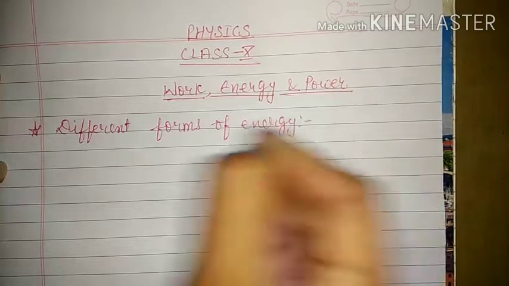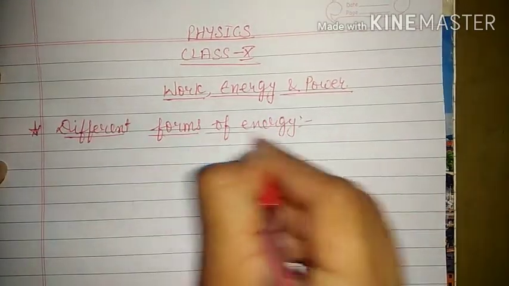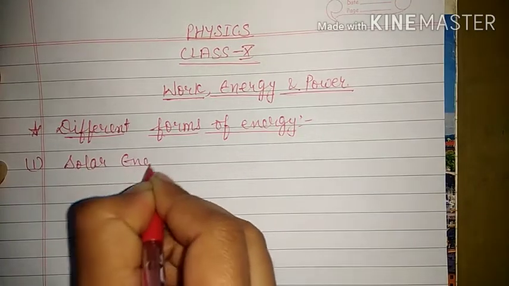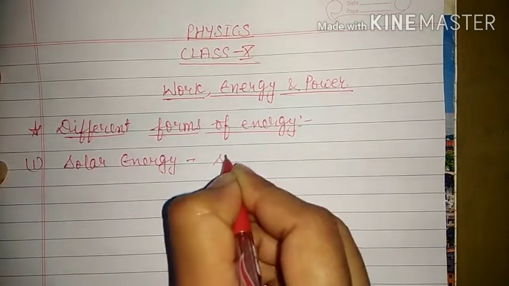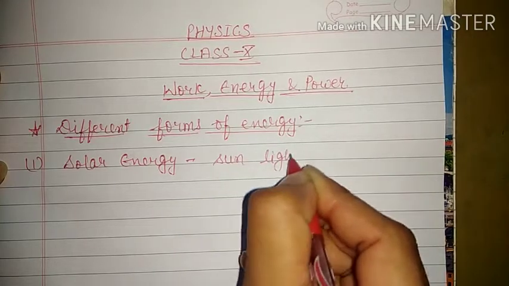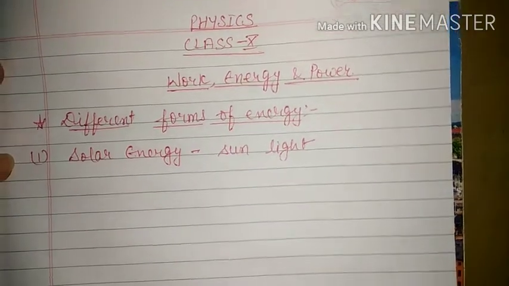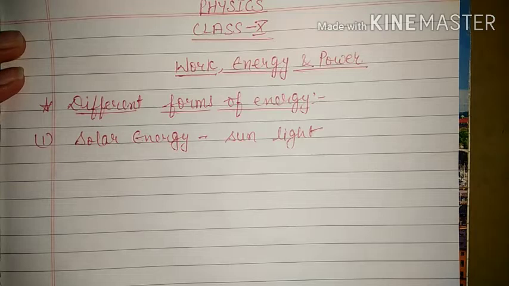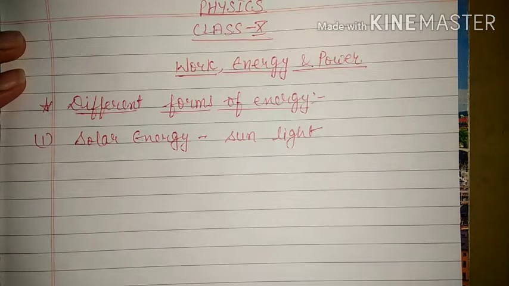So the first form of energy given is solar energy. We know that energy obtained from sunlight is known as solar energy. In the last class we have studied about solar power plant. So some terms are given here too related with that particular topic: solar cells, solar panel and solar furnace.